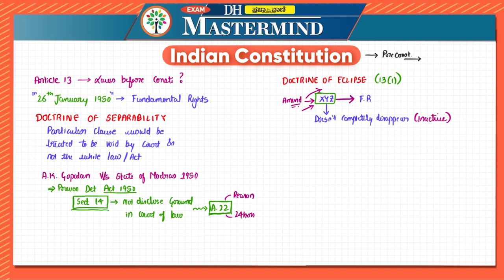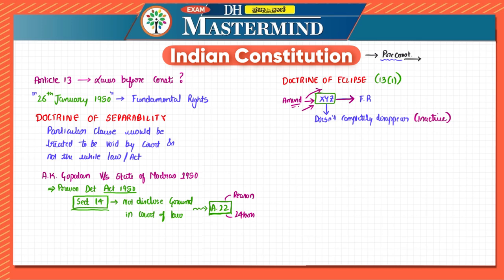In case of doctrine of eclipse, we saw that the pre-constitutional law which is inconsistent with fundamental rights becomes temporarily inactive. It can be made active by having proper changes to that particular law. And all of these are applicable for pre-constitutional provisions itself, because post-constitution it is guided by Article 13 subclause